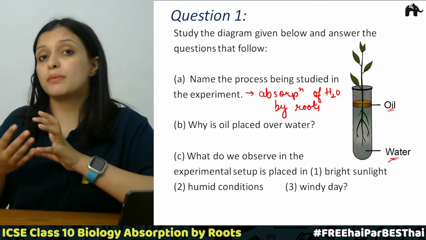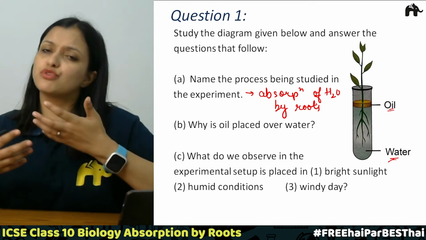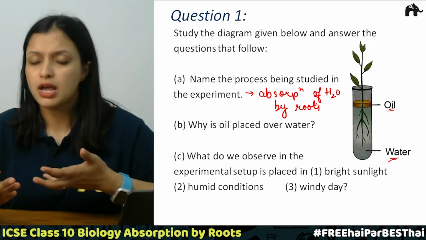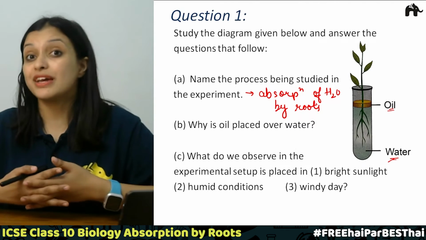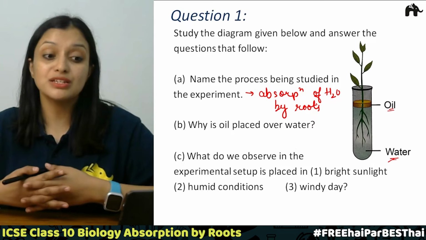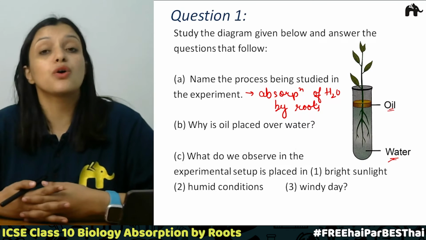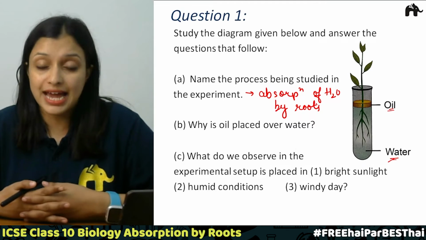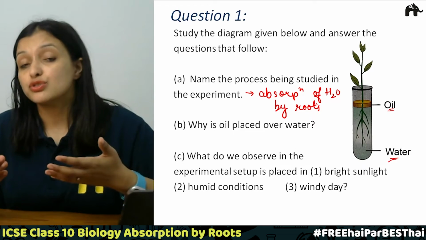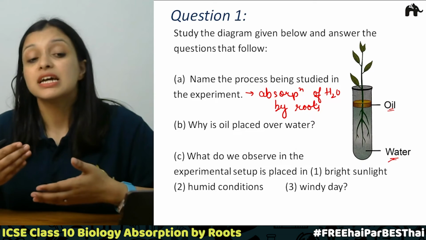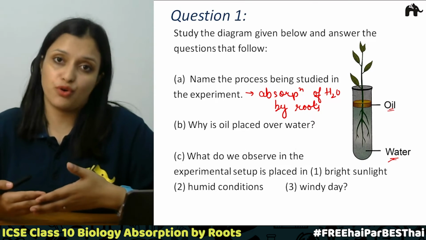It is a natural phenomena in which water is lost naturally from the surface of the water, right? From the surface of any water bodies, correct? So this is what we have studied in our water cycle. Now, why have we placed oil? The reason for placing oil on top of the water is that it does not allow water to evaporate. So this helps us to understand if the water is being absorbed by the roots or not, right?